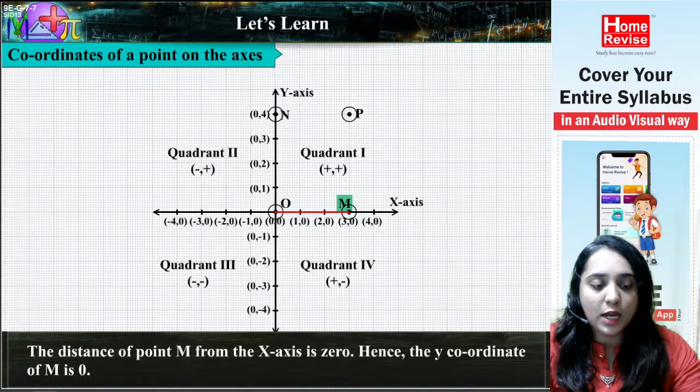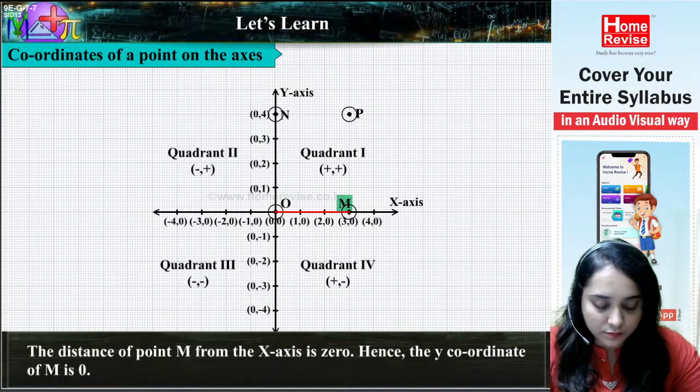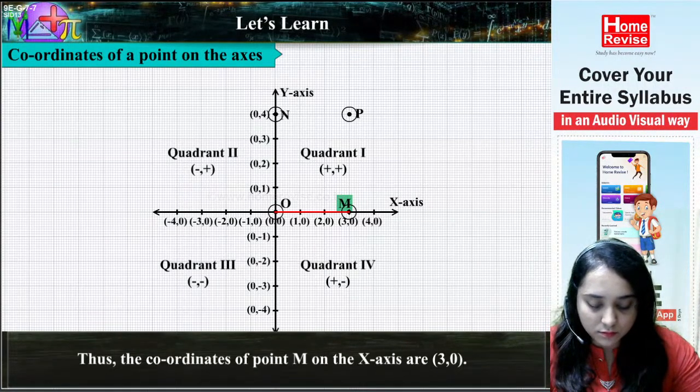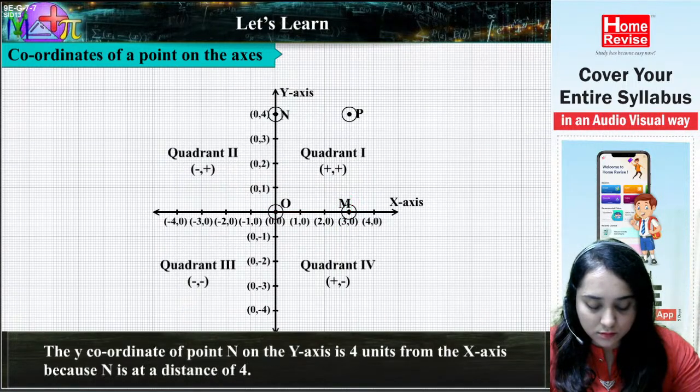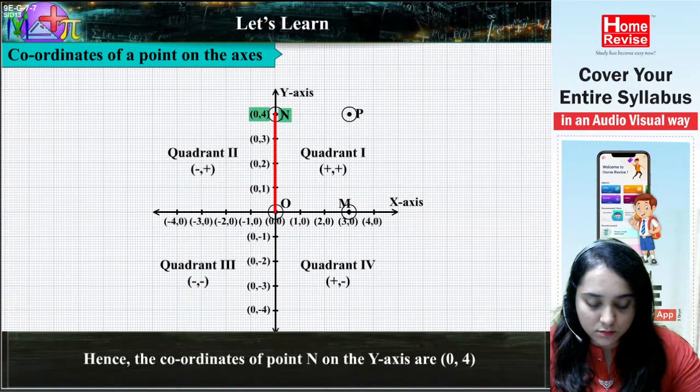Okay, चल. Now pay attention. The x-axis is 0. Hence, the y-coordinate of M is 0. Thus, the coordinates of point M on the x-axis are 3, 0. The y-coordinate of point N on the y-axis is 4 units from the x-axis because N is at a distance of 4. Its x-coordinate is 0 because its distance from the y-axis is 0. Hence, the coordinates of point N on the y-axis are 0, 4.